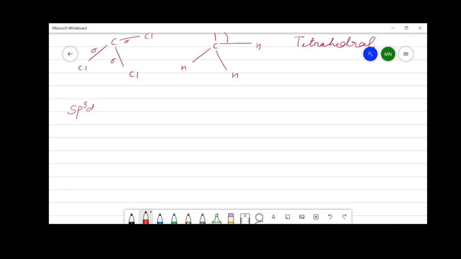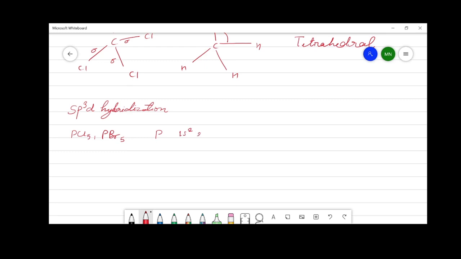Next type of hybridization is sp3d hybridization. Here 5 orbitals are involved. So the examples of such type of hybridization must be a pentavalent molecule. Such examples are phosphorus pentachloride and phosphorus pentabromide.